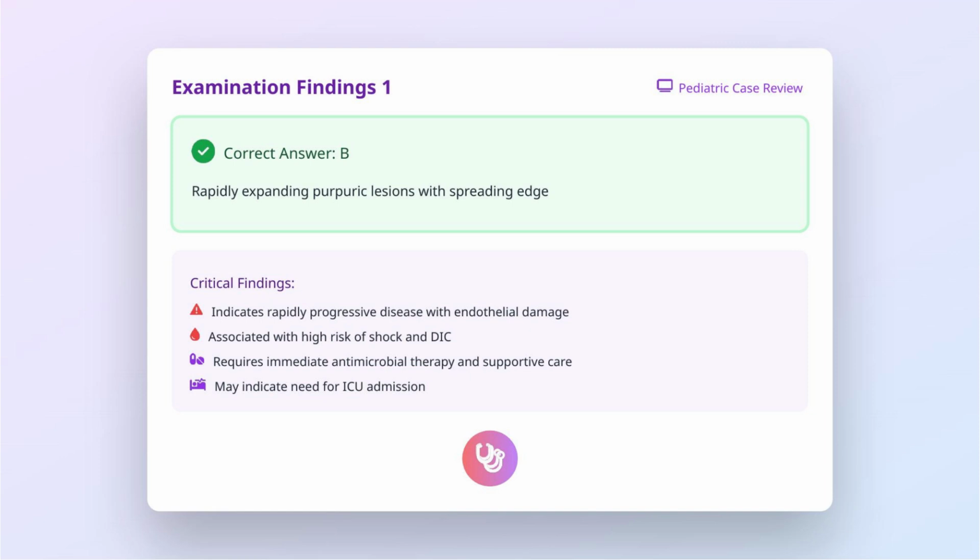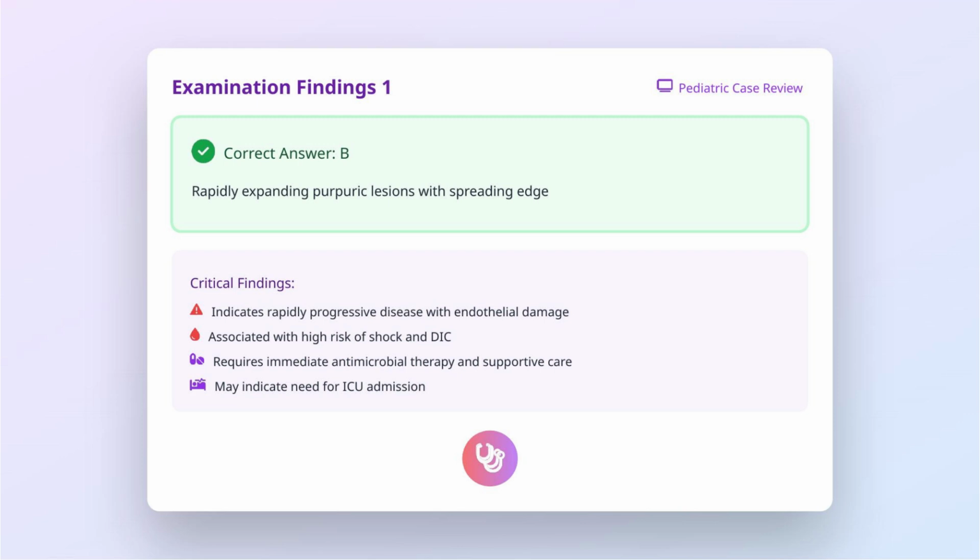Rapidly expanding purpuric lesions with a spreading edge indicate aggressive disease progression and extensive endothelial damage. This finding correlates with severe disease, high bacteremia, and increased risk of shock and disseminated intravascular coagulation. When observed, these lesions warrant immediate antimicrobial therapy, even before diagnostic tests are completed, along with aggressive supportive care.